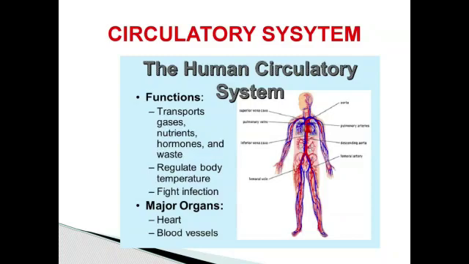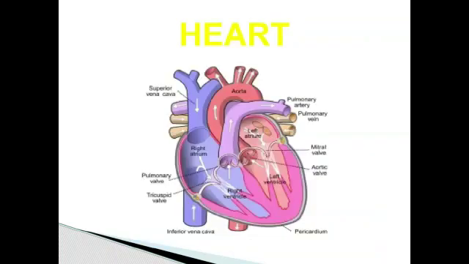Now we are going to see the structure of the heart. The heart is a hollow muscular organ which is conical in shape. It is covered with a double-walled membrane called the pericardium. The space between the membrane is filled with pericardial fluid. The pericardial fluid protects the heart from shock.